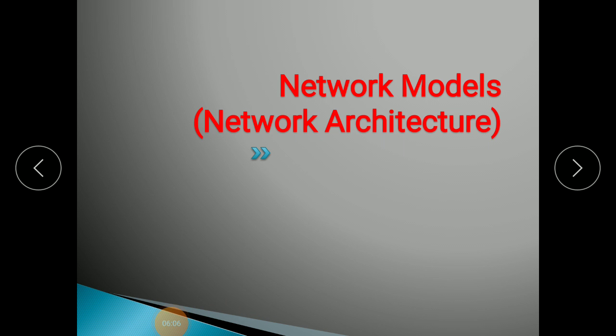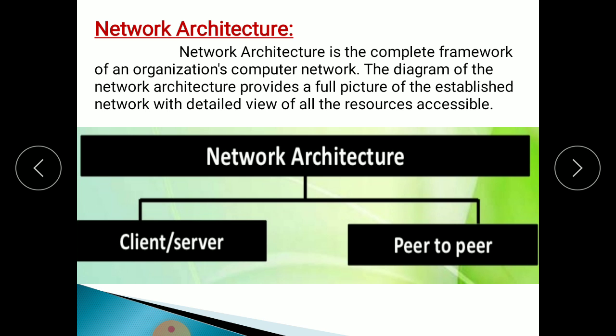Then network models, or network architecture. There are two types of network architectures. The first one is client server architecture and the second one is peer to peer architecture. Network architecture is the complete framework of an organization's computer network. The diagram of the network architecture provides a full picture of the established network with a detailed view of all accessible resources.